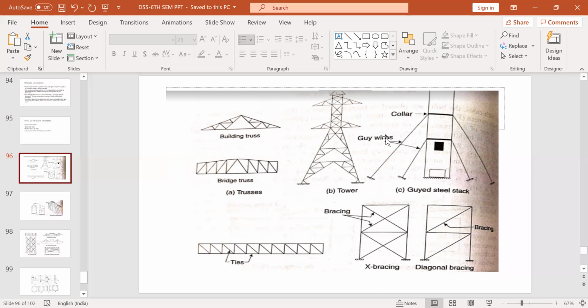Cables are used in suspension bridges. You have seen in Kota there is a suspension bridge, a hanging bridge. Cables are used. These are pre-tensioned wires. Pre-tensioning and post-tensioning you will learn in RCC, or you might have heard about it. Those wires are pre-tensioned. Those are also standard wires as cables. So in cables in suspension bridges, those wires are specifically designed to take tensile forces.